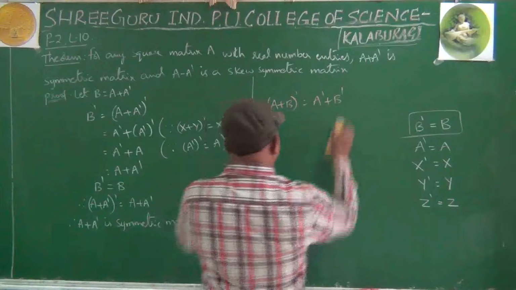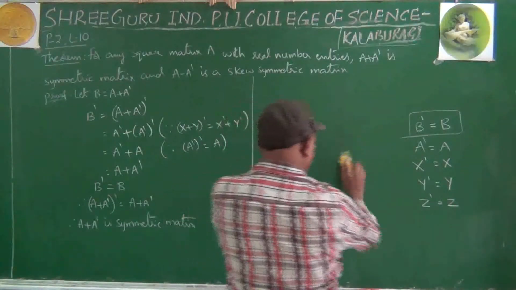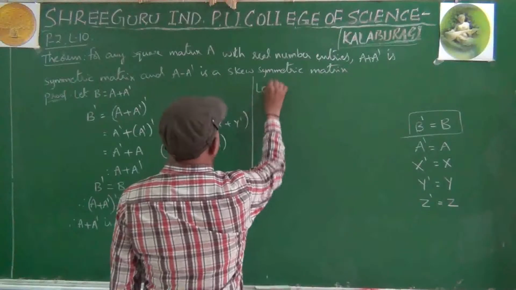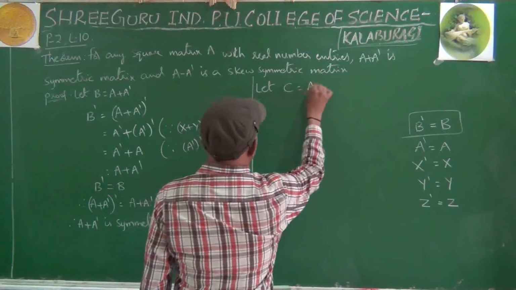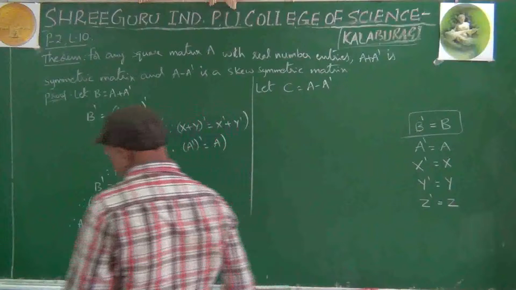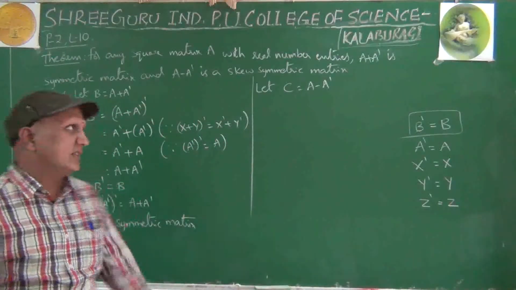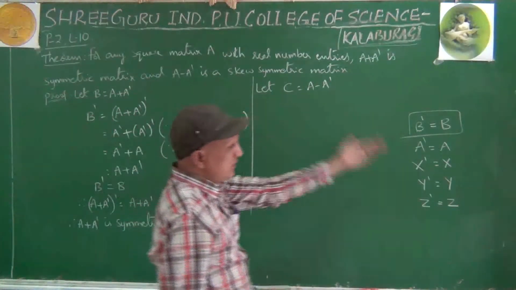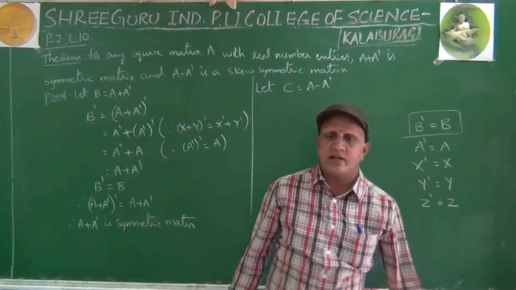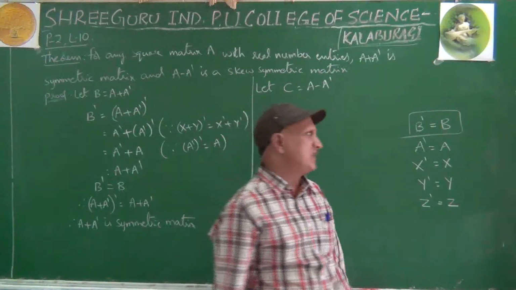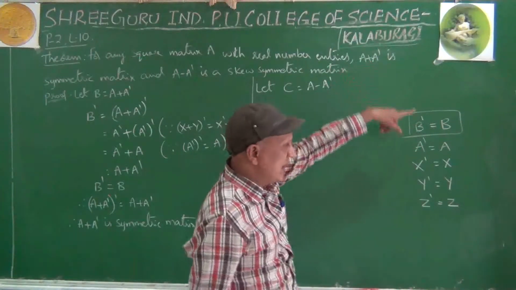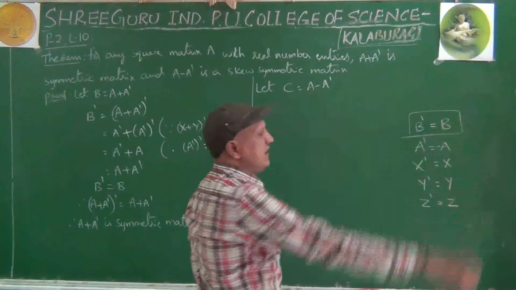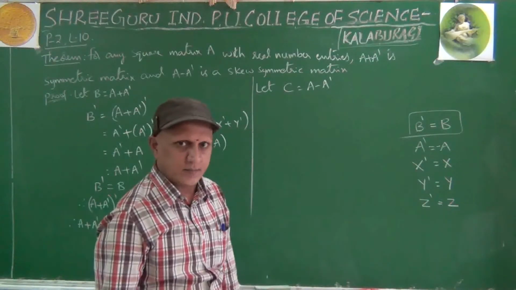Next. Let C equal to A minus A dash. This one also we have to prove skew-symmetric. How can we prove that a capital A matrix is skew-symmetric matrix? Means we have to find A dash. If the answer is minus A, then A is skew-symmetric matrix.